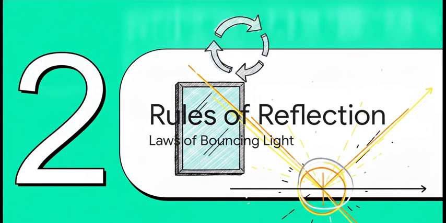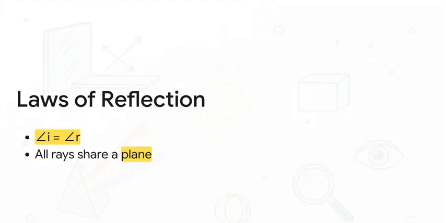So, now that we know light bounces, we need to talk about the universal traffic laws of bouncing light. The rules of reflection. And let me be clear, these aren't just polite suggestions. Whether light is hitting a smooth wall, a highly polished mirror, a piece of wood, or just the surface of a road, it always obeys two specific rules. First up, the angle at which light comes in, which we call the angle of incidence, is exactly equal to the angle at which it bounces off. Second, the incoming ray, the outgoing ray, and the perpendicular line we call the normal all exist on the exact same flat 2D plane.